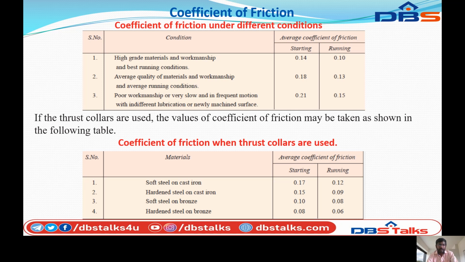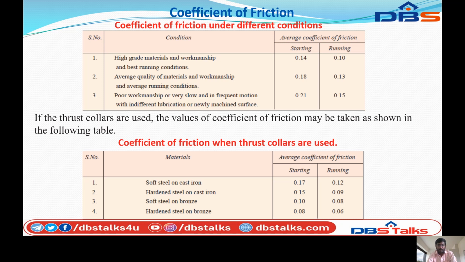Next, the second condition is average quality of material and workmanship and average running conditions. The average coefficient of friction for starting is 0.18 and for running is 0.13.